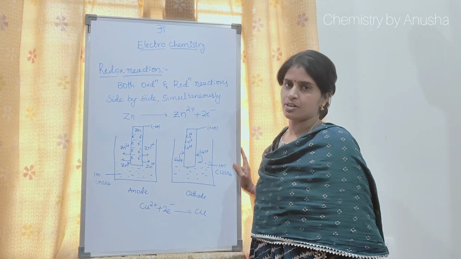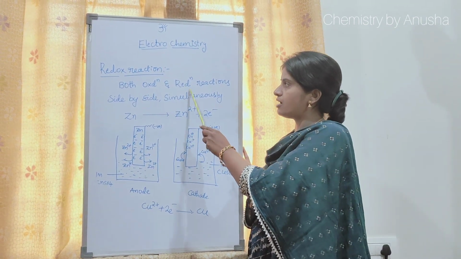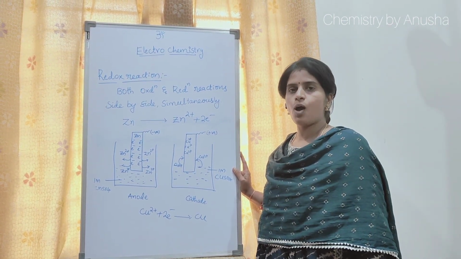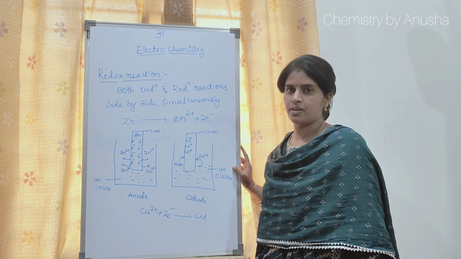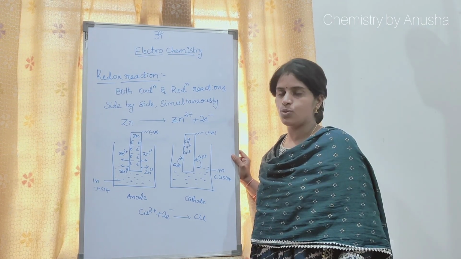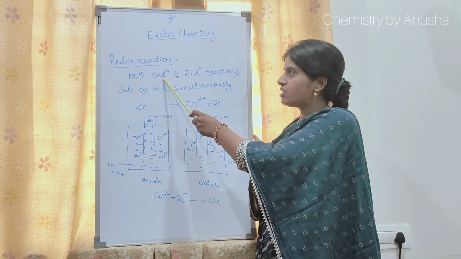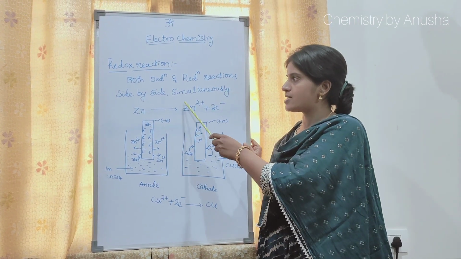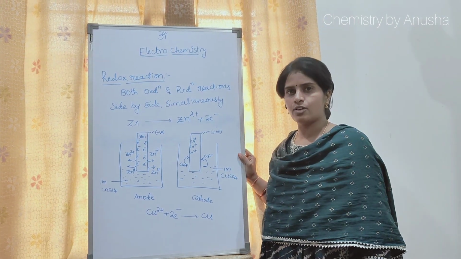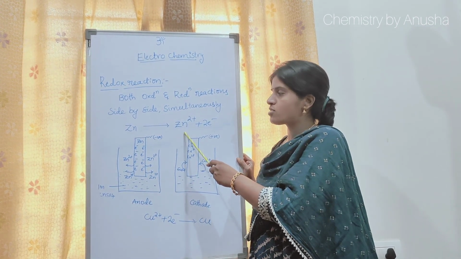Firstly, redox reaction. Here redox reaction is nothing but both oxidation and reduction reactions take place simultaneously. Firstly my question is how the EMF is generated within the battery. Here the chemical energy is converted into electrical energy through a predominant redox reaction. That is redox reaction. What is that? Oxidation and reduction reactions take place simultaneously. What is meant by oxidation? The loss of electrons by the metal is known as oxidation.